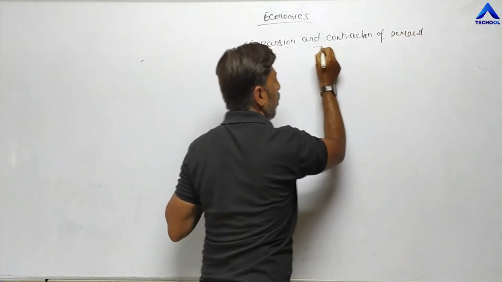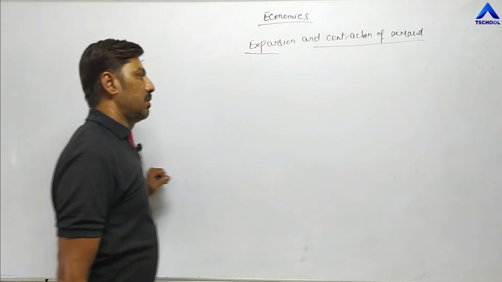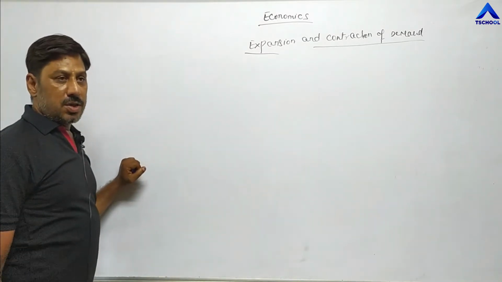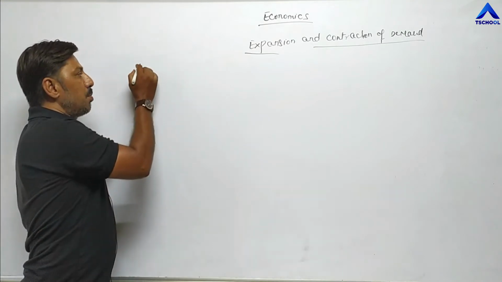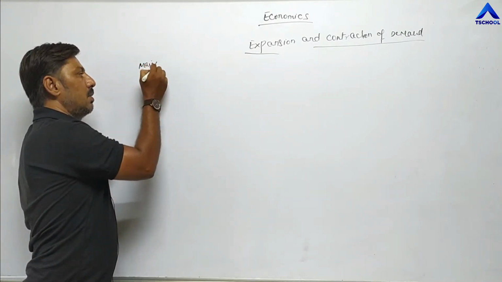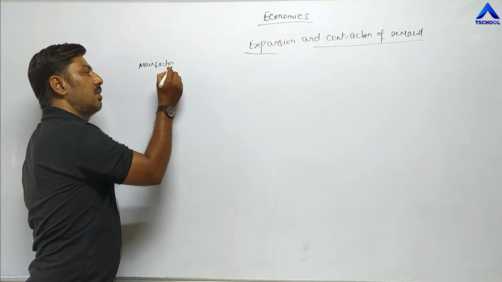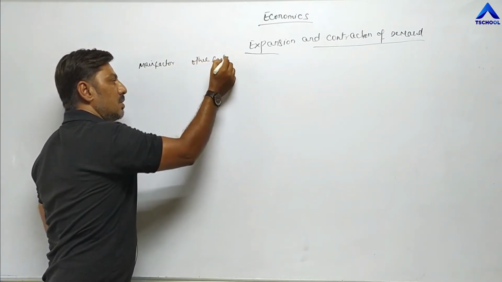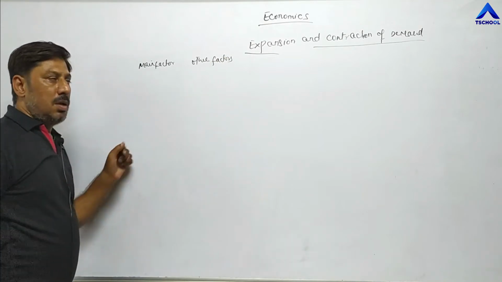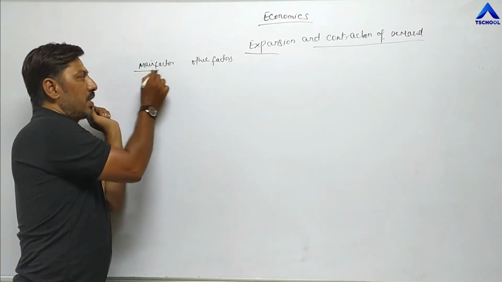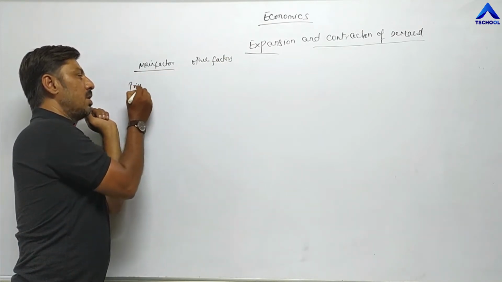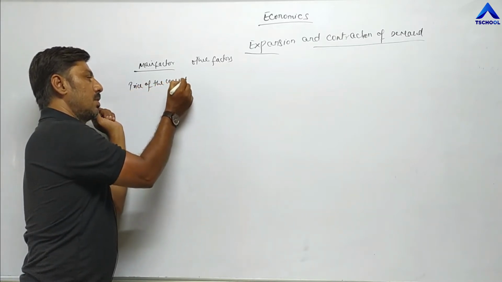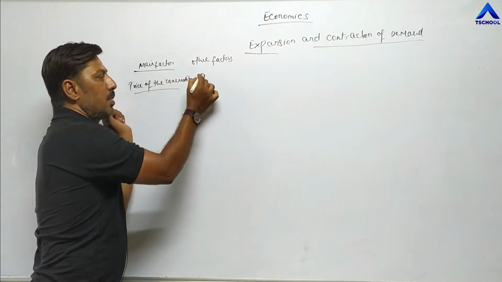Now first of all, what is expansion and what is contraction? We have already done that demand changes due to two factors. One is the main factor and the other is other factors. In the main factor, one is the price of the commodity, and in other factors we have done a number of points.